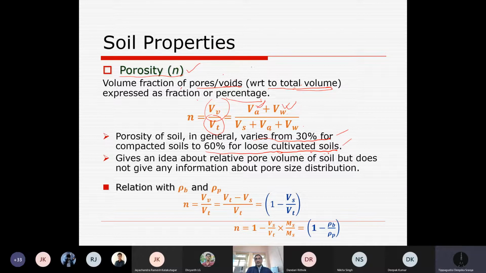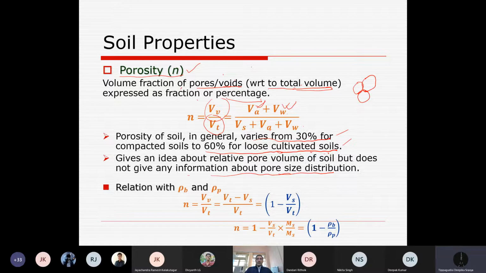What does porosity give? It gives an idea about the relative pore volume of soil, but does not give any information about pore size distribution. It doesn't say what size of pores are there, but it simply tells the pore volume with respect to the total mass of soil, or say the total bulk of soil.